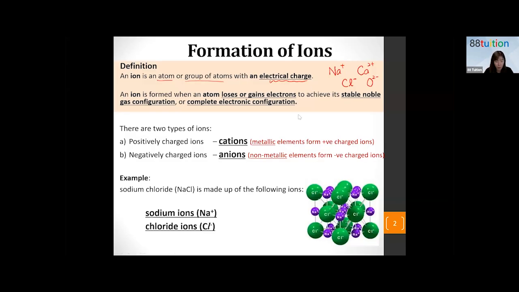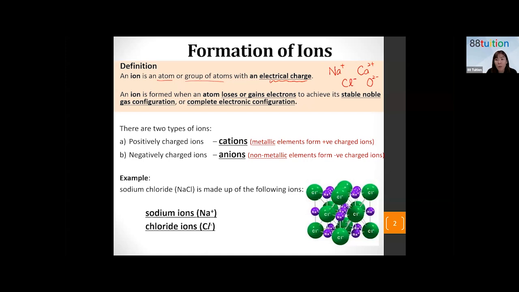Okay, so back to this. Sodium chloride, remember table salt. It's sodium chloride in terms of the chemical name. Common name will be table salt. Chemical name is sodium chloride.